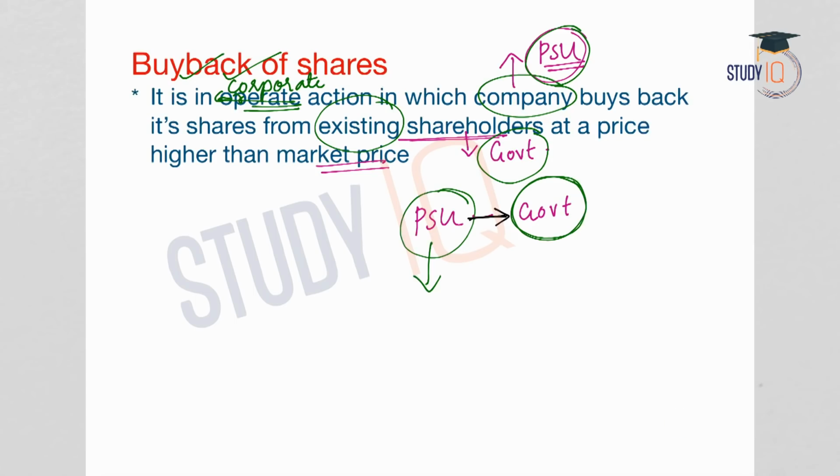So this will increase the number of shares held by the company. Now in our example, the PSU is buying shares from the government. So what is the impact? The number of shares held by the PSU in itself will increase. And this is an investment made by the PSU in itself. PSU investing in the company itself.